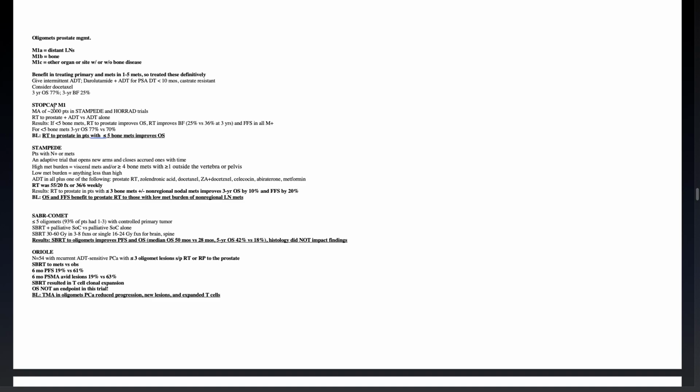First trial is STOPCAP M1. This is a meta-analysis of 2,000 patients in the STAMPEDE and HORRAD trials: RT to the prostate plus ADT versus ADT alone.